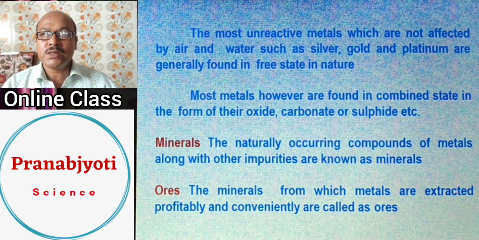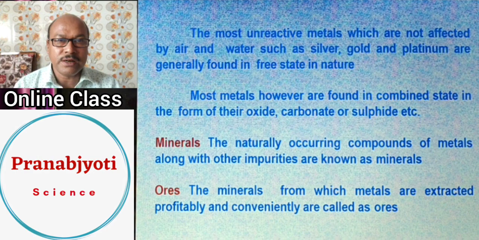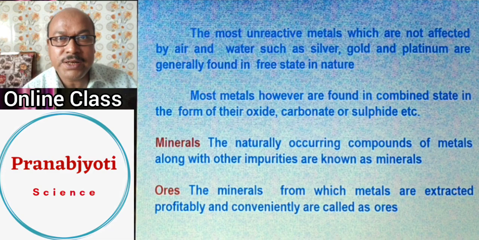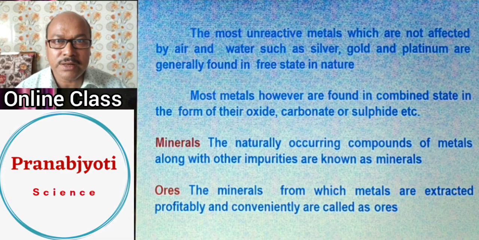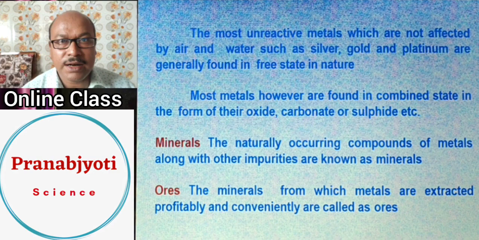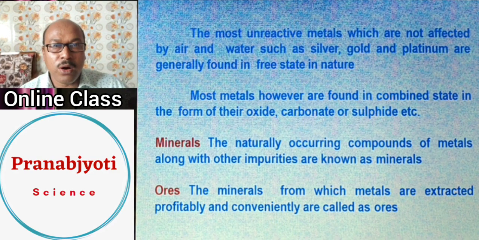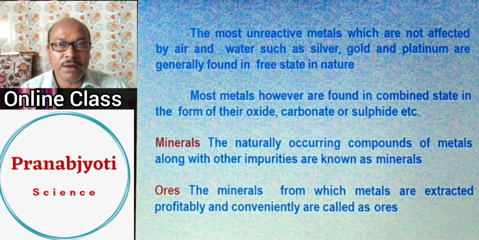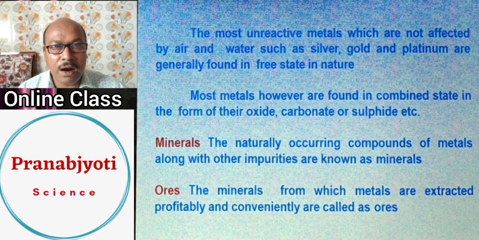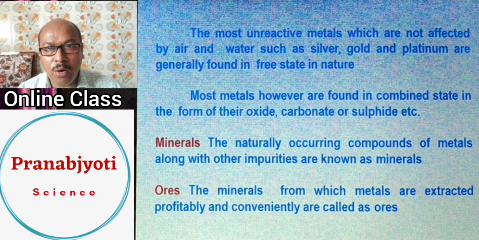Then most of the metals exist in nature in the form of their compounds. Why? Because these metals are active, they react with various chemicals, oxygen, and other elements that are present, and form different compounds like oxides, carbonates, sulfides, etc. They are found in different forms of compounds under the earth crust or above it, and these compounds we call minerals and ores.